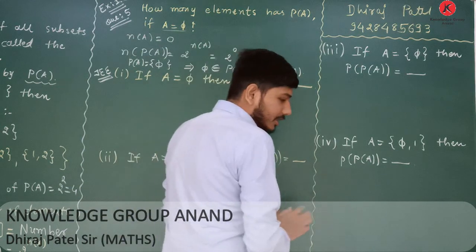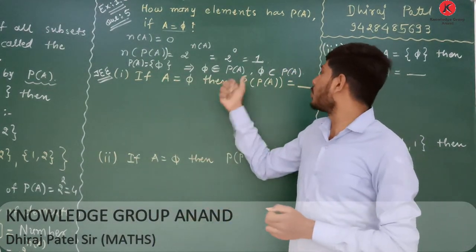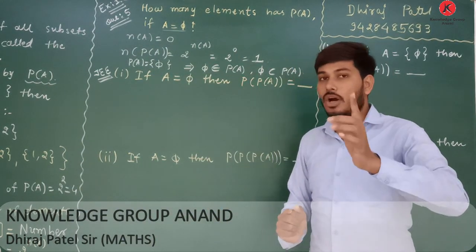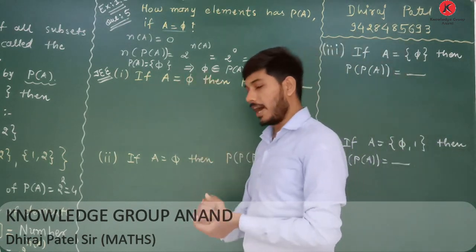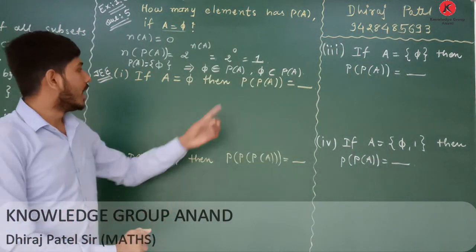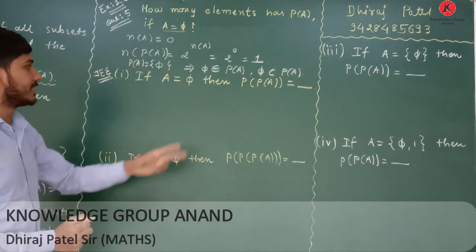Therefore, we put both the belongs to sign as well as the subset sign for the null set. These two are right for this set.